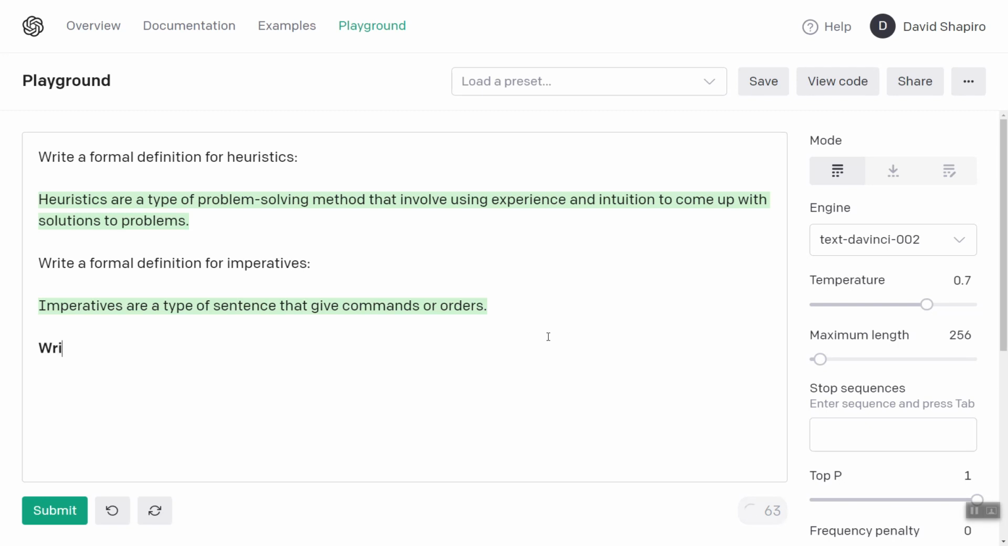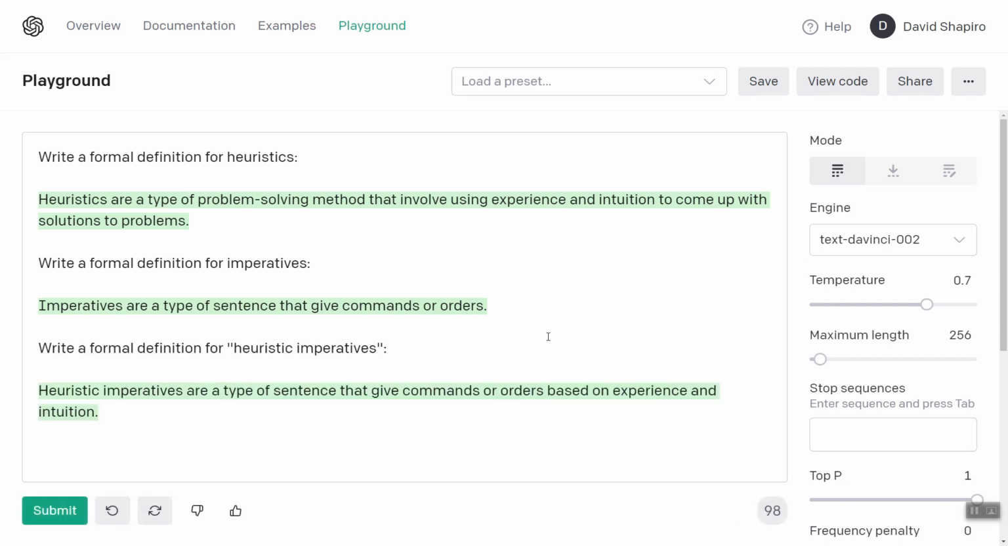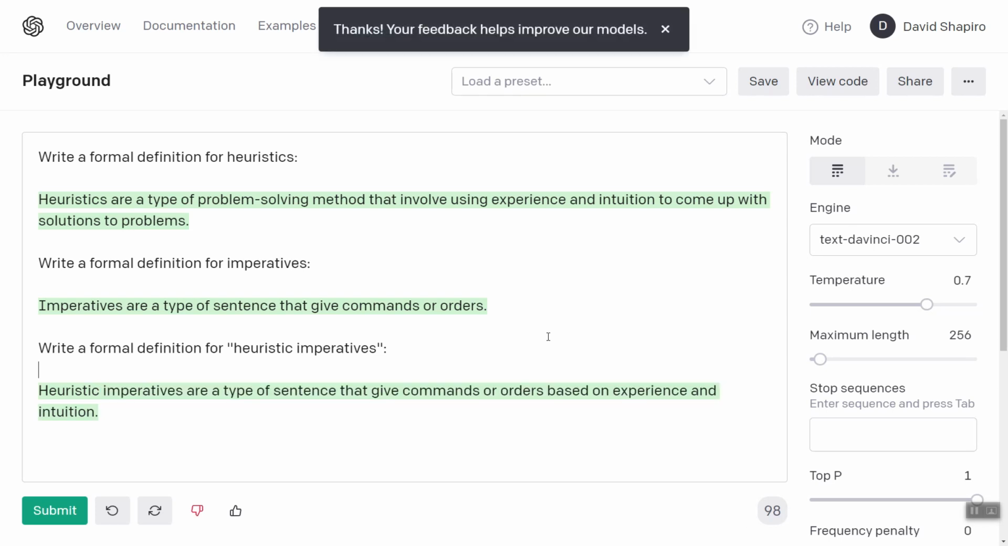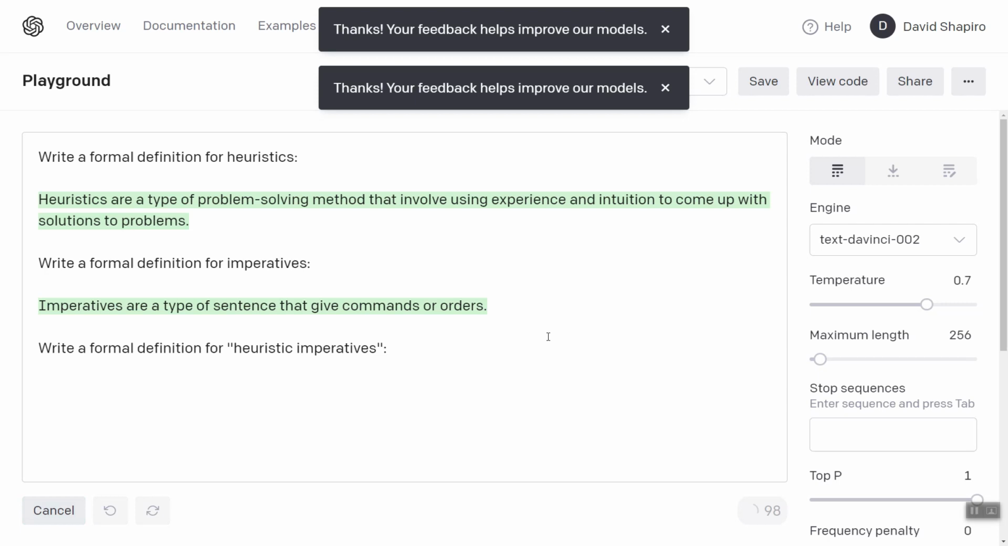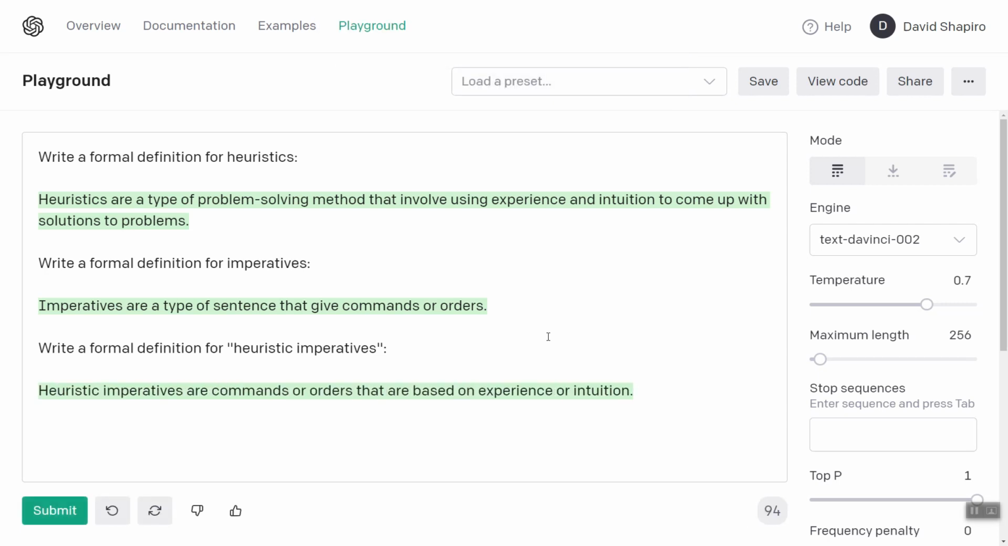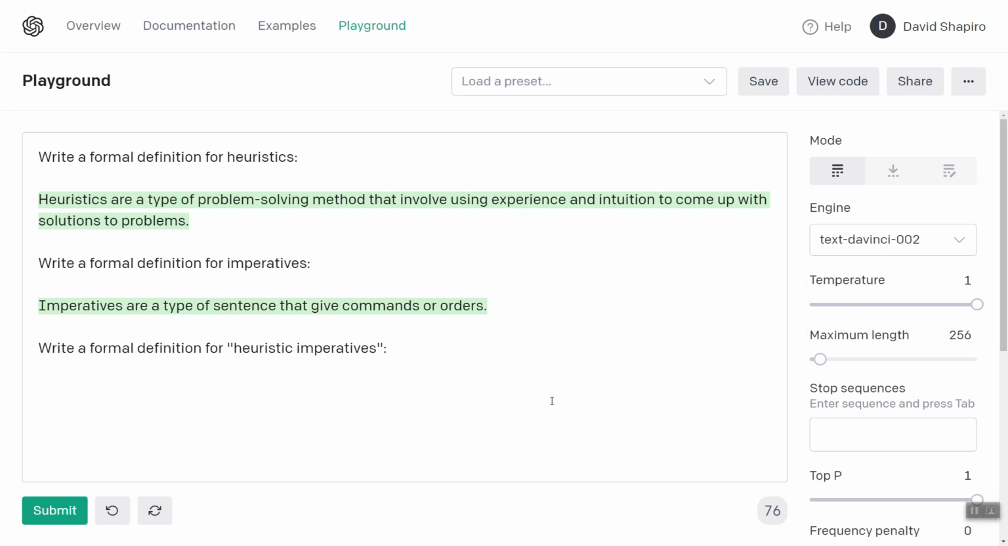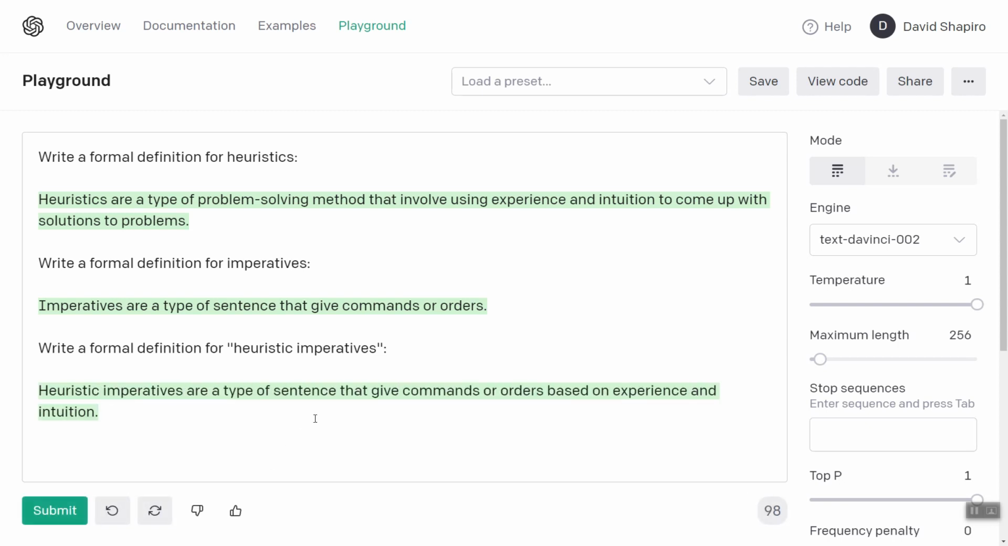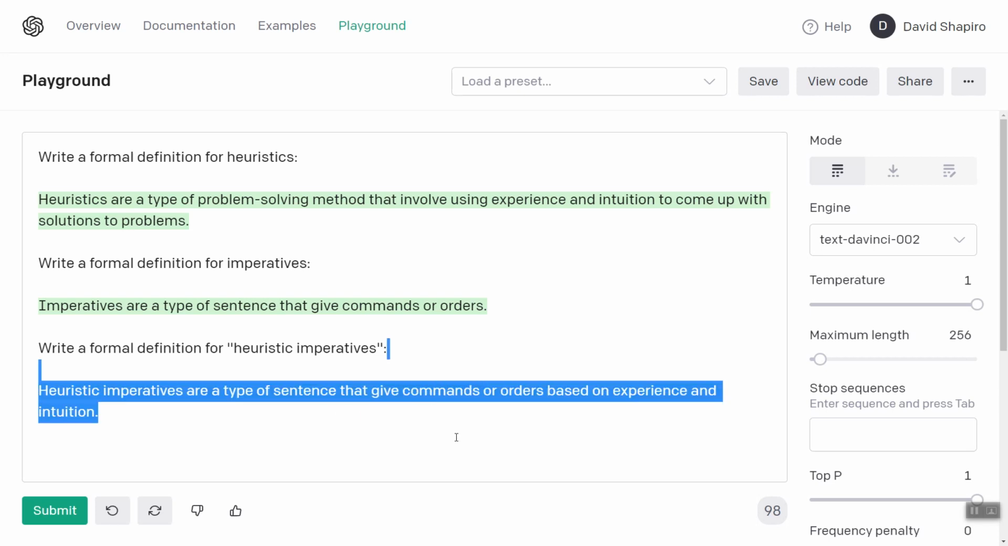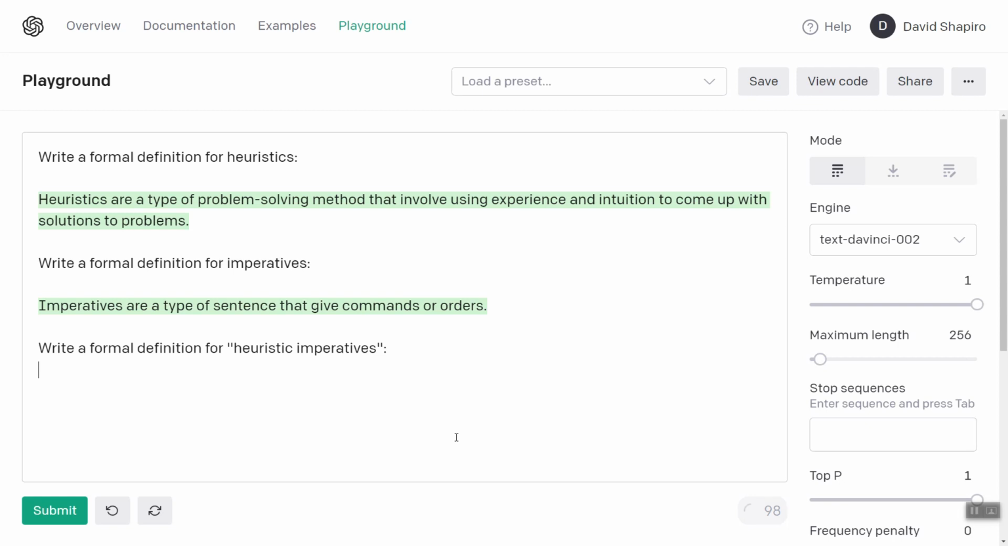Write a formal definition for heuristic imperatives. I don't like that. Whoops. Let's try that one again. All right, so now we're going to have to do some real-time solutioning. Let me turn up the temperature and see. Okay. That's not really working. Let's see if I can remember it.